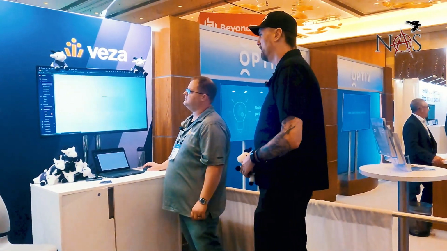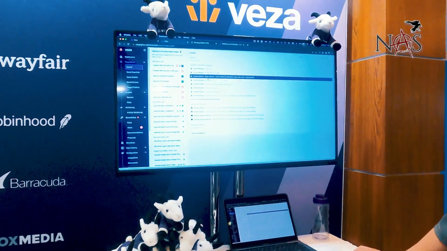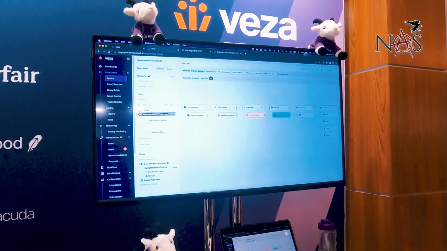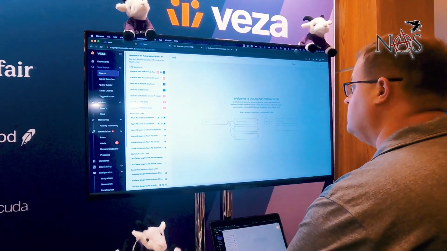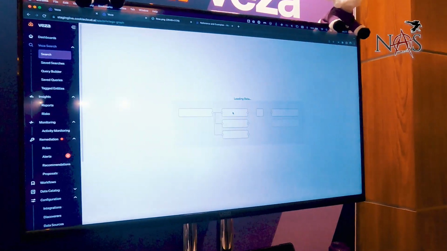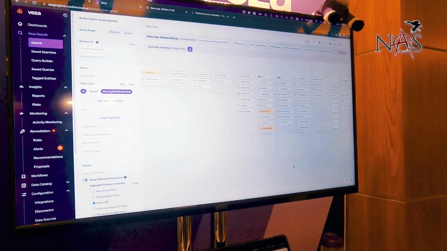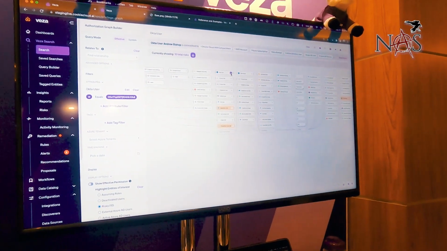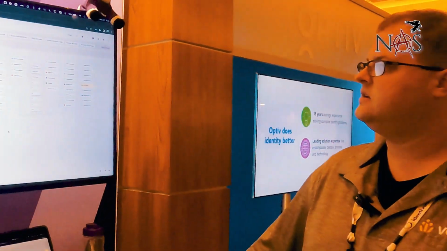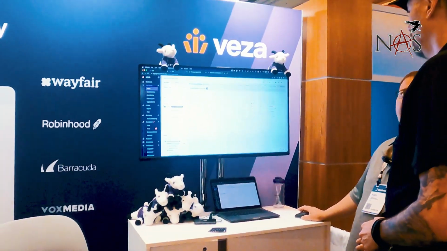I'll show you a couple of things. In this particular case, I'm going to look up Andrew. Let me do that one more time. What I'm looking at here is Andrew's access to all of our systems in our enterprise, all the different places that Andrew has an account. So if Andrew is compromised, I need to know what my blast radius is if that account did get compromised. So this is all generated? This is all generated from the graph once we do the integration.